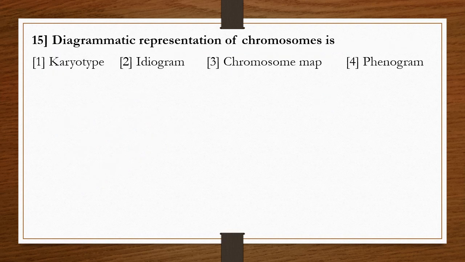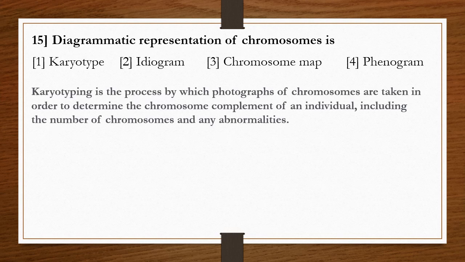Question number 15. Diagrammatic representation of chromosomes: options 1 karyotype, 2 ideogram, 3 chromosome map, 4 phenogram. Let's see the meanings of these words.